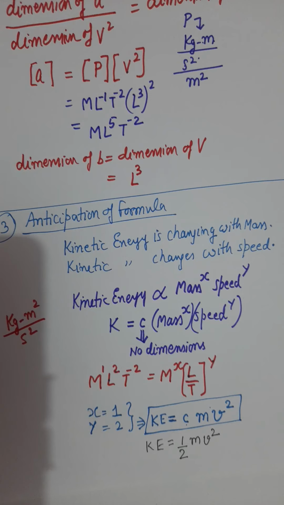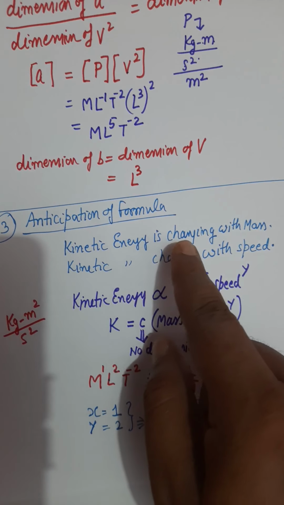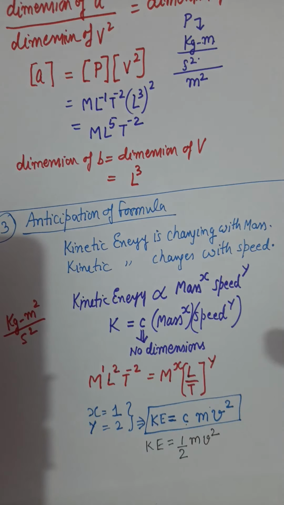For us, we can simply anticipate a formula provided we know which quantity depends on other quantities, which is the dependent quantity and which is the independent quantity.